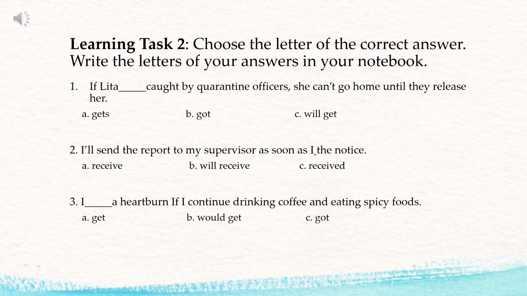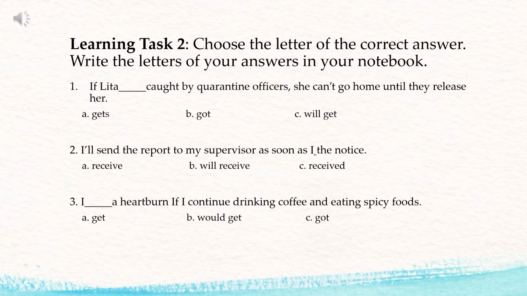So, what is the needed verb in the given sentence? Is it A, gets; B, got; C, will get? So, what is the tense of the verb in the main clause? If the verb in the main clause is in the simple present tense, then the verb in the if clause or conditional clause should also be in the present tense. So, our answer will be letter A, gets. Okay? If Lita gets caught by quarantine officers, she can't go home until they release her.